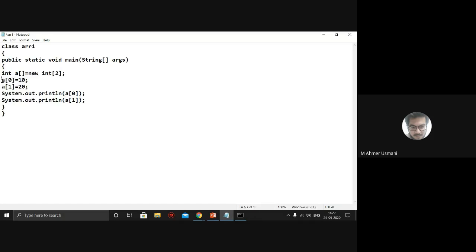This part is called assigning values, assignment, and this part is called retrieving. So in array we have seen four different things. One is called initialization, then creation, then assigning, and then retrieving. Okay, so these are the four things that you will be seeing in array.